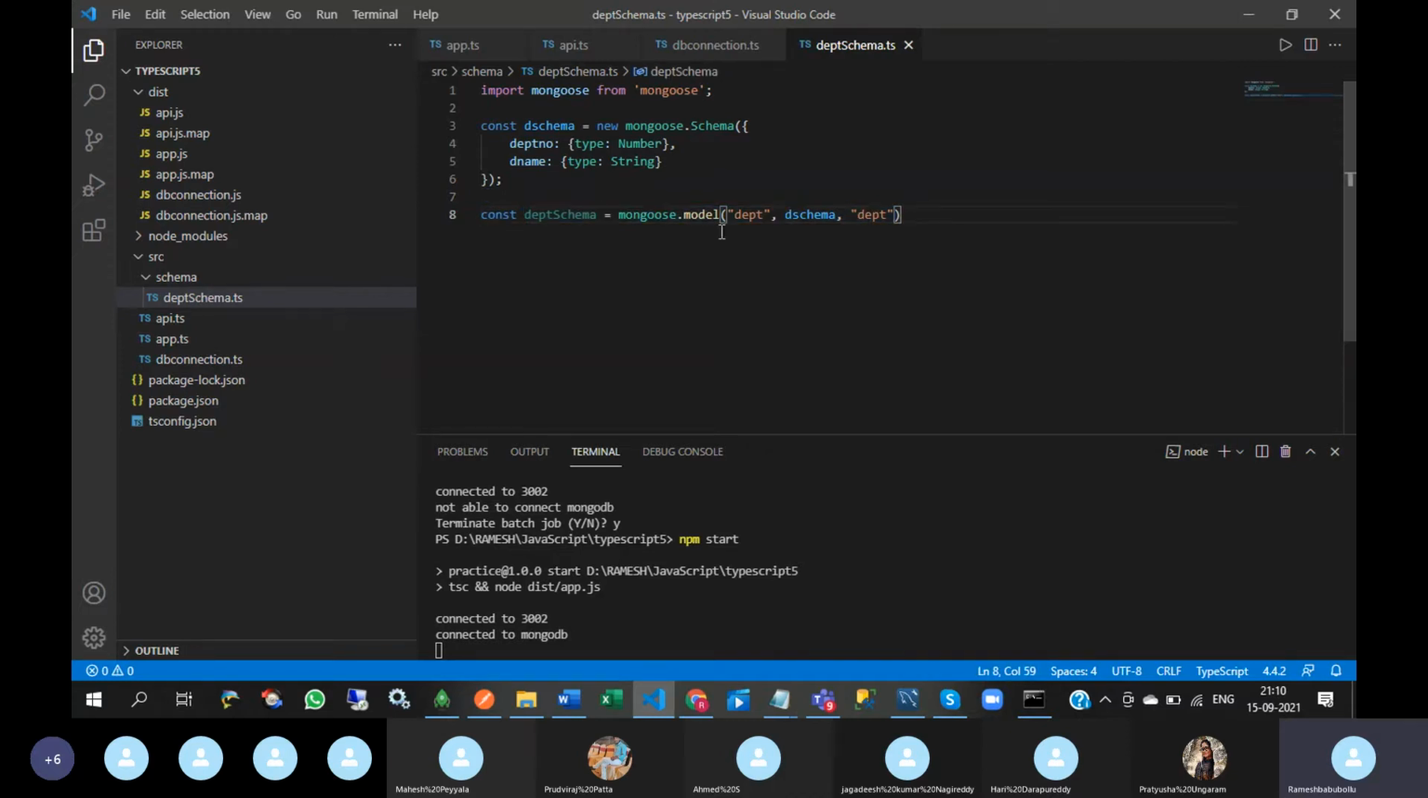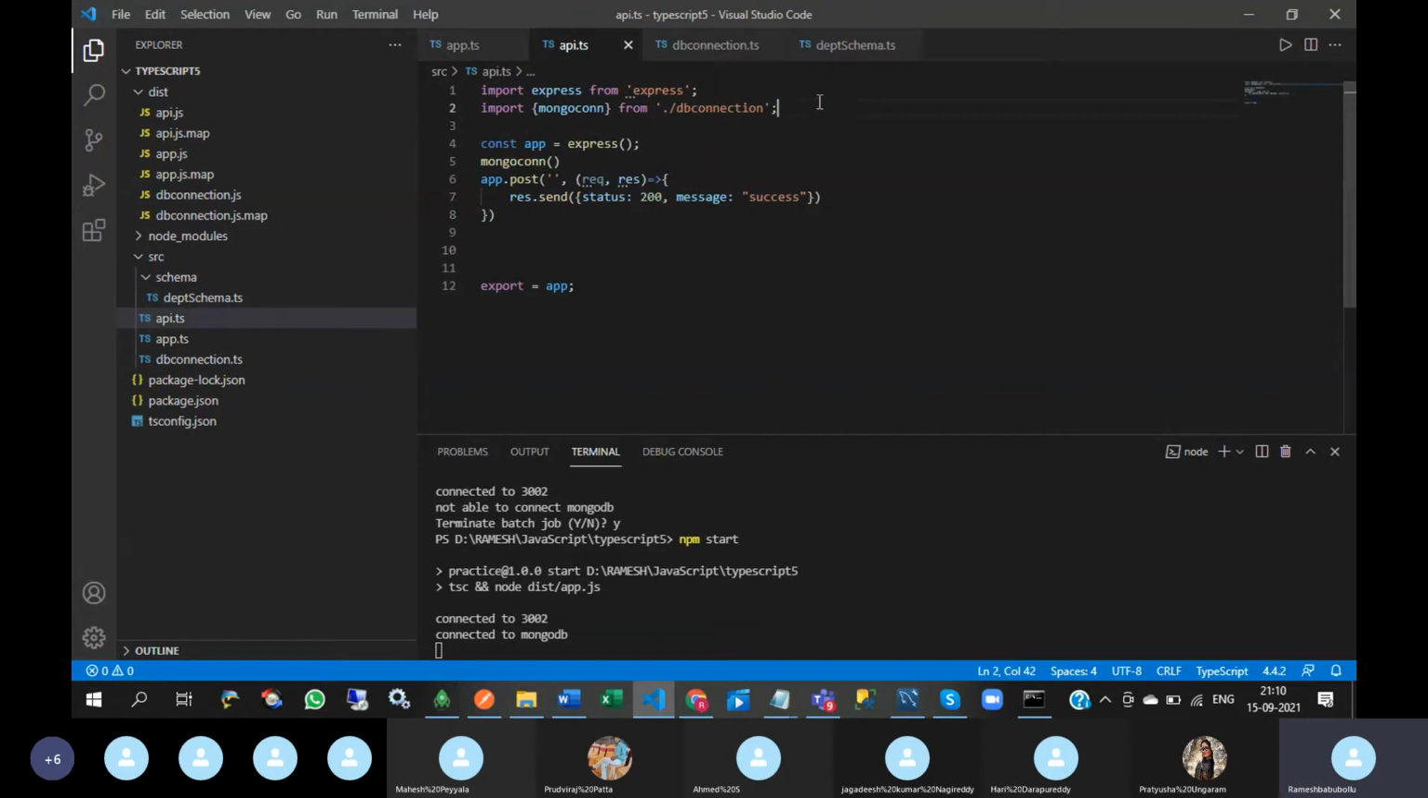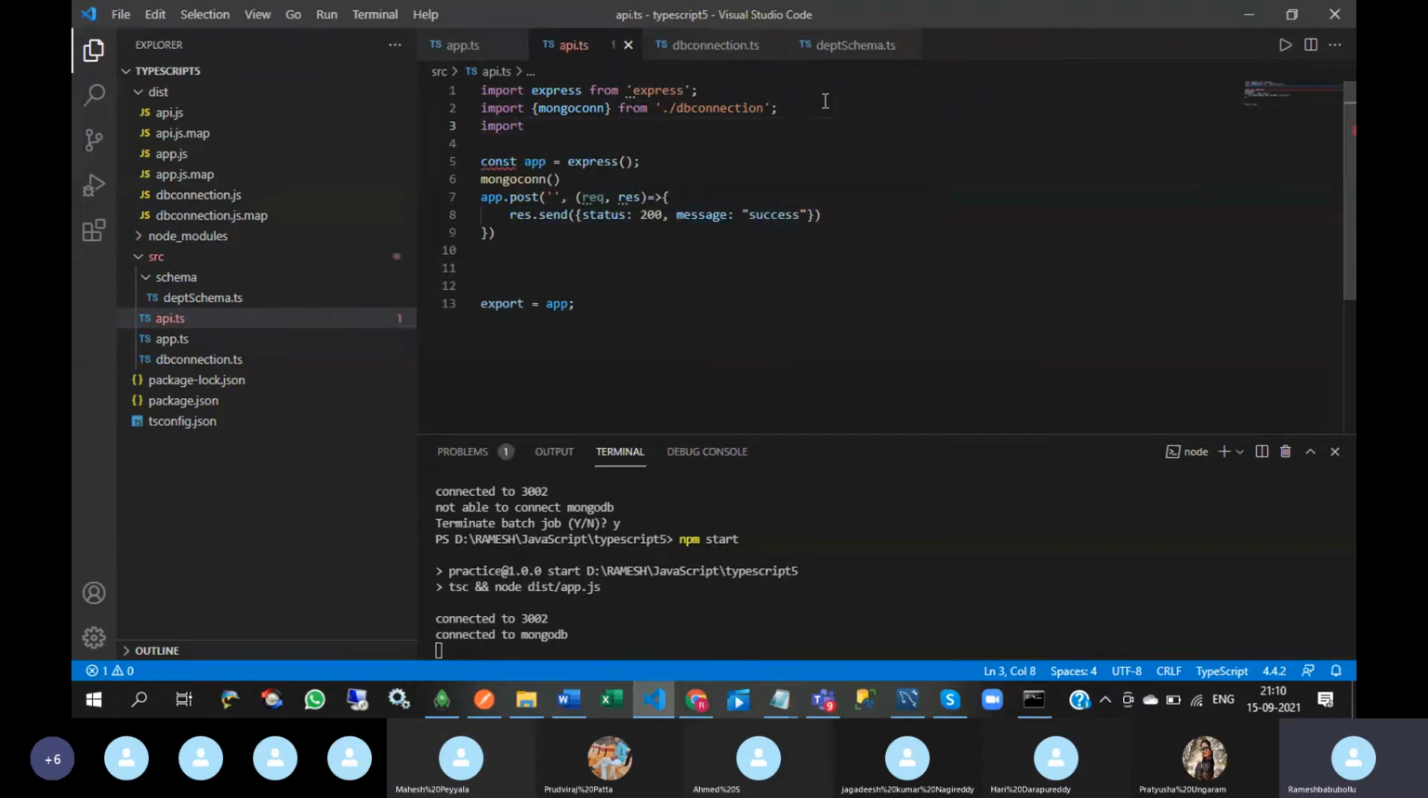I want to use this collection in api.ts. Then what to do here? Export. Yes, exactly, export. Now I want to import this collection in api.ts. Then what to do? Import. Start with the path, then slash, then go to this schema folder and again slash to this schema.